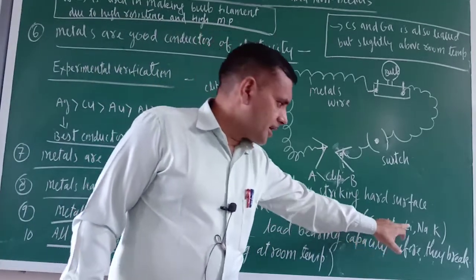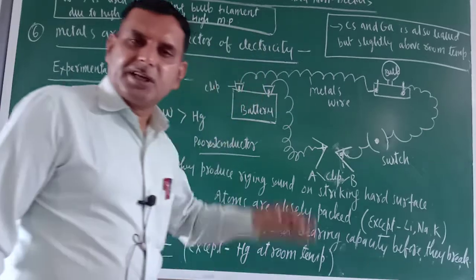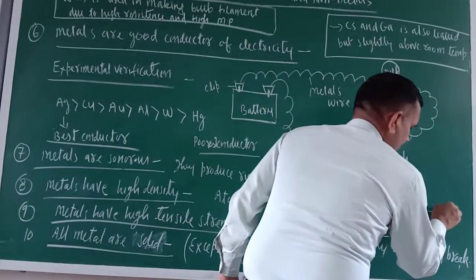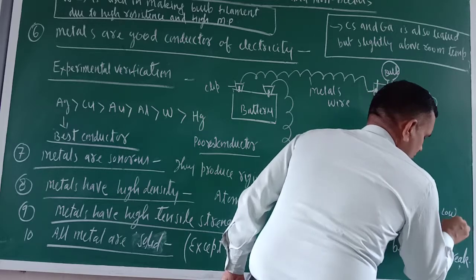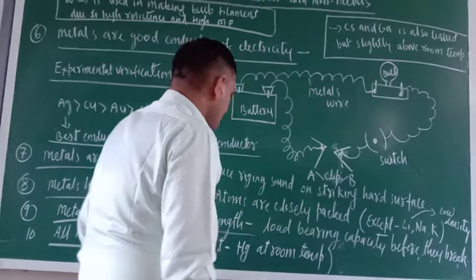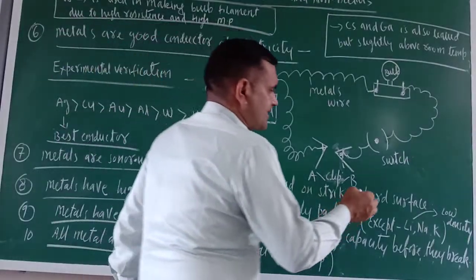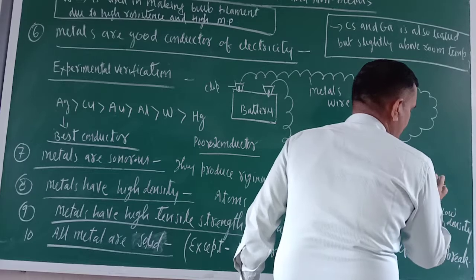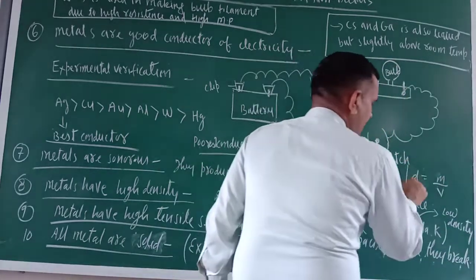Exceptions are also there. Lithium, sodium, potassium, their density is low. So why is their density low? Because their atomic size is large. Just see, density equals mass by volume.